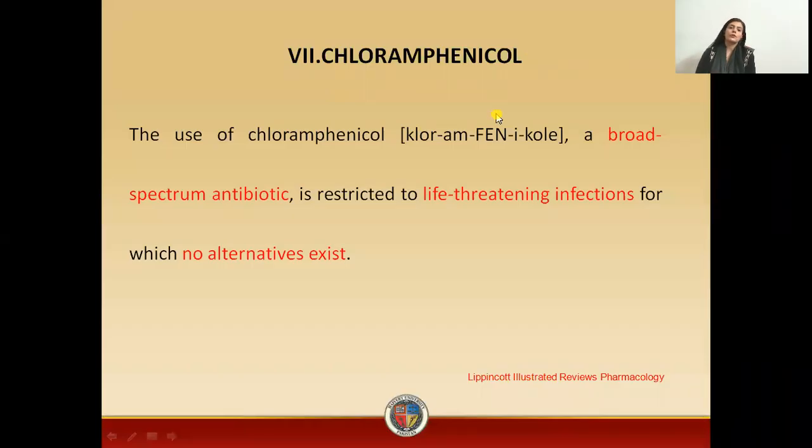Students, in this lecture, we are going to discuss a protein synthesis inhibitor, that is chloramphenicol. Chloramphenicol is basically a broad spectrum antibiotic that has its activity against a broad range of microorganisms or bacteria. This is used for life-threatening infections. Why? Only for life-threatening infections, or if there is no alternative available. This is because of its serious bone marrow toxicities.